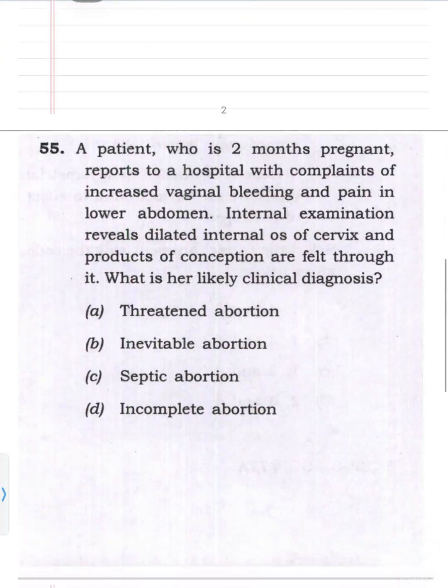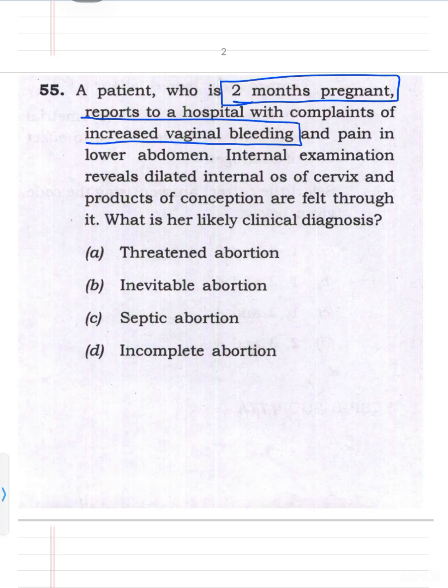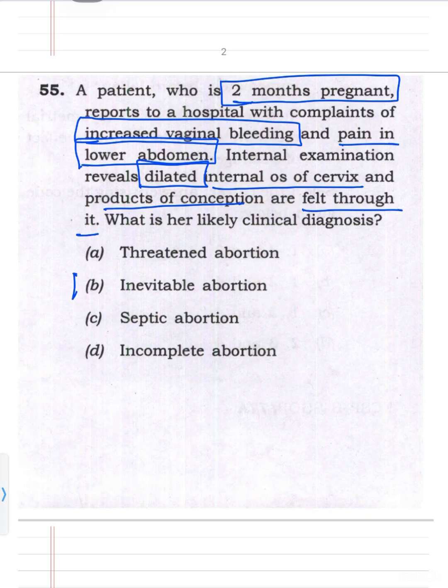Now coming to the next question, question number 55. A patient who is 2 months pregnant, it means it is early pregnancy, reports to a hospital with complaints of increased vaginal bleeding and pain in the lower abdomen. Internal examination reveals dilated internal os. So the internal os of the cervix is open, it's dilated, and products of conception are felt through it. What is her likely clinical diagnosis? So the answer is inevitable abortion.